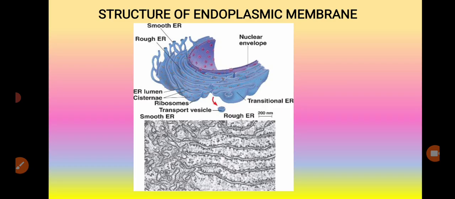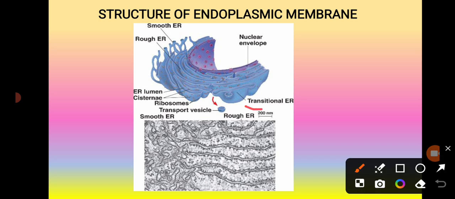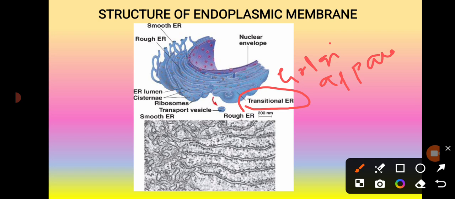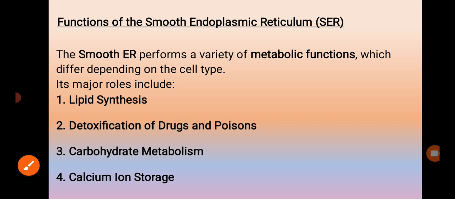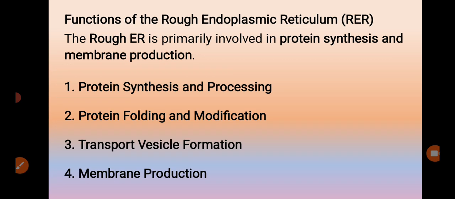Once enclosed in a transport vesicle, it moves to the next destination, the Golgi apparatus. This is how the rough endoplasmic reticulum does it.